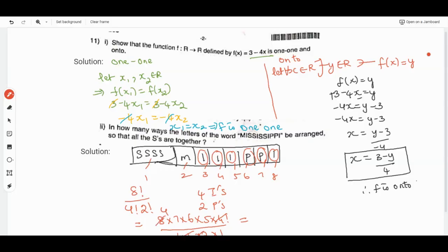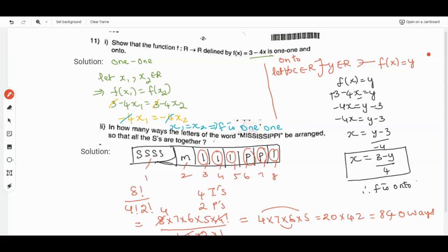So we get 4 into 7 into 6 into 5. For 5 fours it is 20, into 6 sevens is 42. So it will be 840 ways.